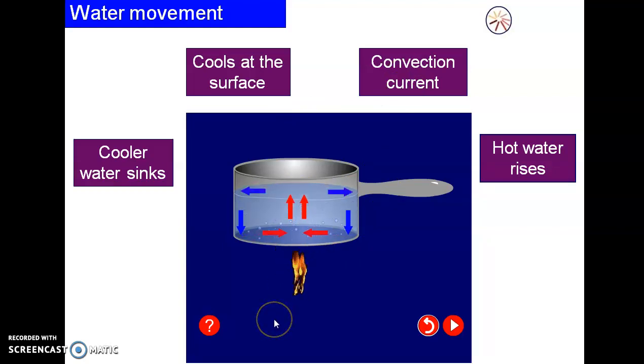Because when the water in the container is heated, its density becomes less, and that hot water moves in an upward direction because of the density difference. This is called convection. So the heat is not transferred directly, but it is transferred due to convection currents.